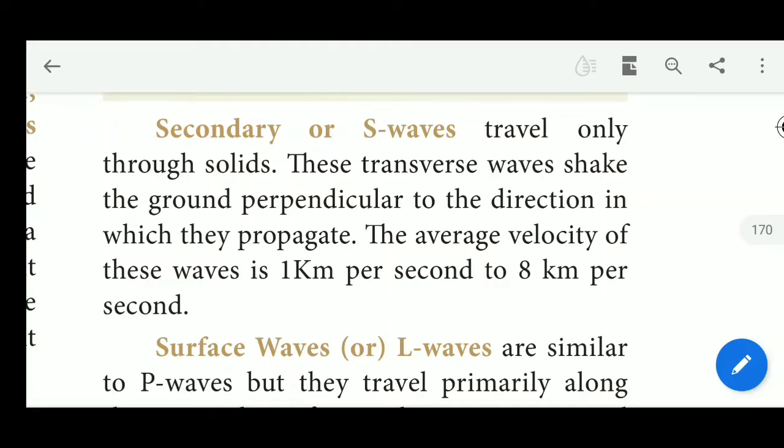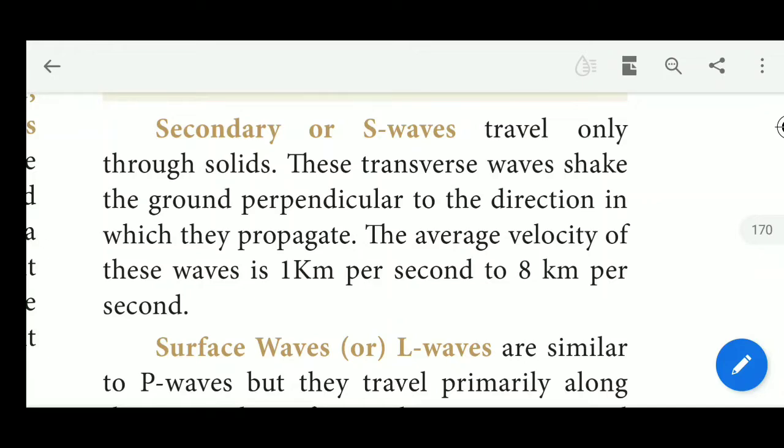These transverse waves shake the ground perpendicular to the direction in which they propagate. So these secondary waves travel 1 kilometer per second to 8 kilometers per second. The third one is the surface wave.